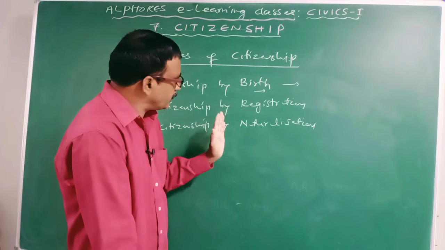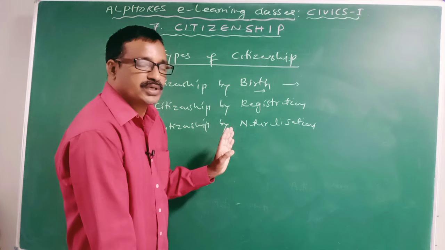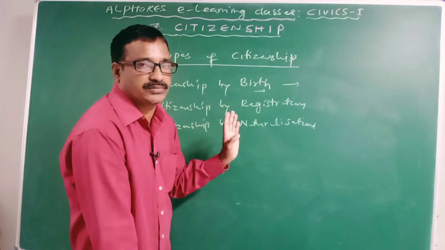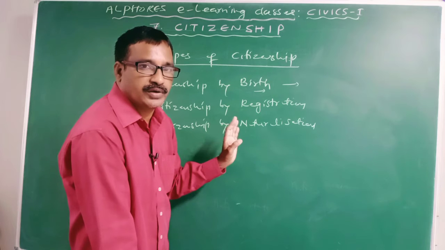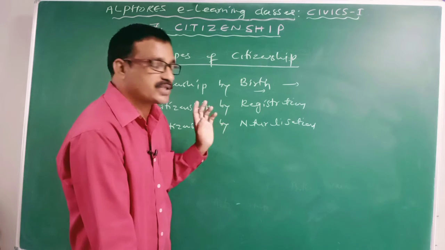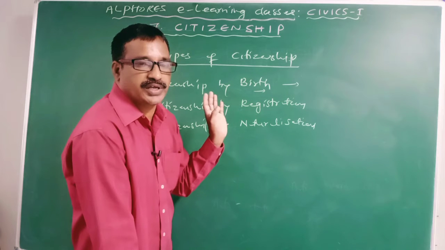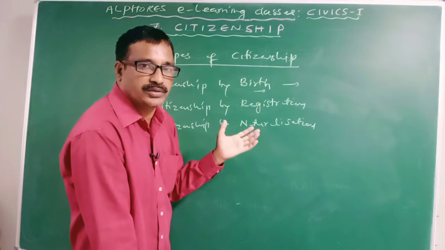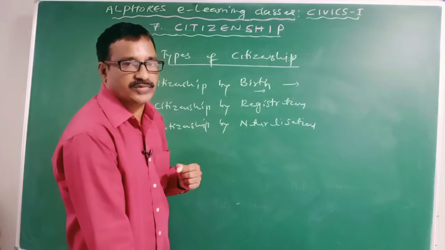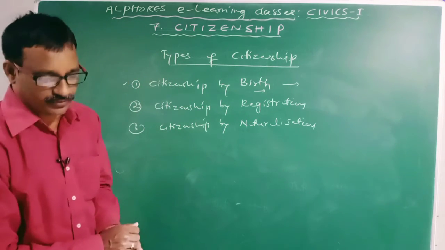In America, the USA, it is 5 years. In France, the residential period for giving citizenship is 10 years. The residential period for giving citizenship in America and England is 5 years. Clear? So these are the types of citizenship.